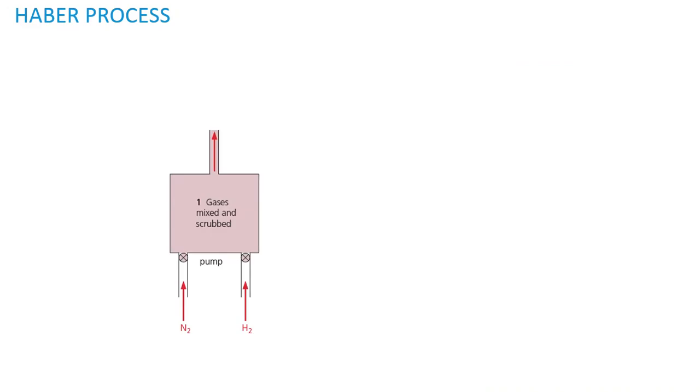First, nitrogen and hydrogen are pumped and mixed and scrubbed to remove impurities. Then the gas mixture is passed through the compressor. Here the gas mixture is compressed until the pressure reaches 200 atmospheres.